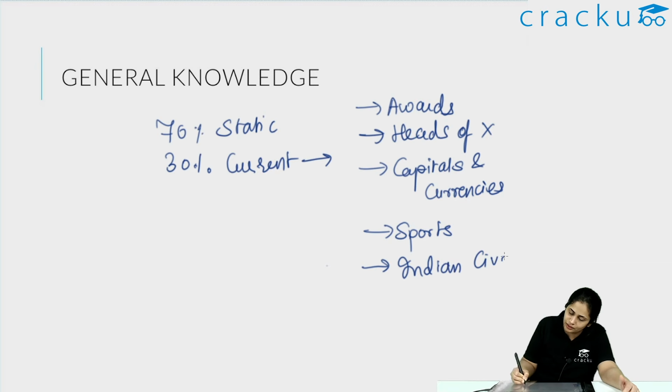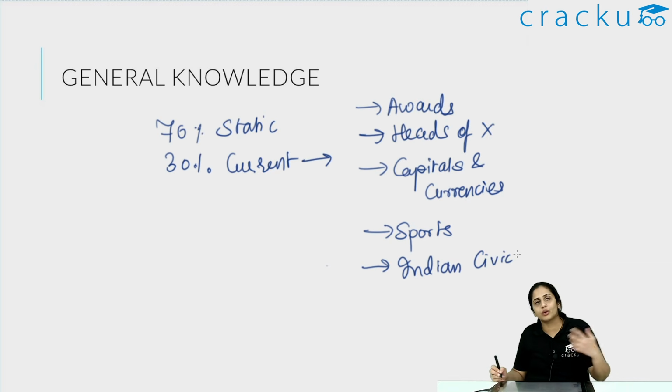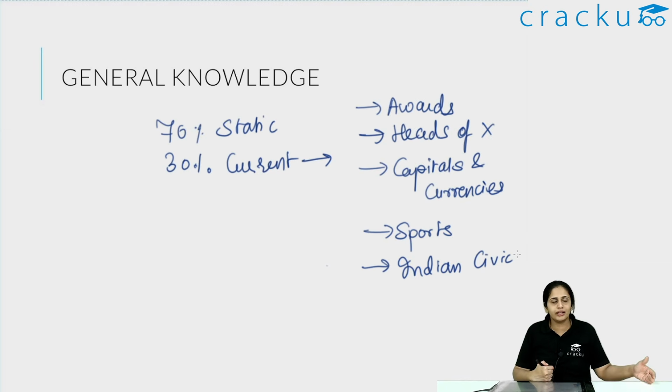Then you have certain parts which are kind of static knowledge like Indian civics, that is, which is the topmost court, or what are the different petitions that you can file, or the main articles of the Indian constitution. All of those are also essentially GK questions that can be asked. They are considering how well informed you are, and knowing the regulatory format, the operating format of India for a managerial student is important. If you are completely clueless about the legal framework of India, it would not be a good idea for you to be the manager or heading a particular organization. So that is the outlook you should have.